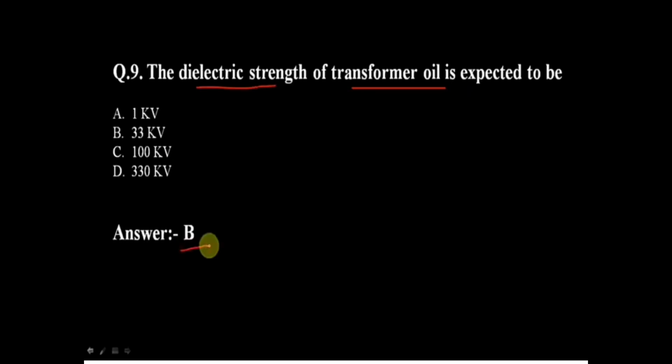Next is: the dielectric strength of transformer oil is expected to be? Options are A, 1 kilovolt; B, 33 kilovolt; C, 100 kilovolt; D, 330 kilovolt. Our answer is option B, 33 kilovolt.